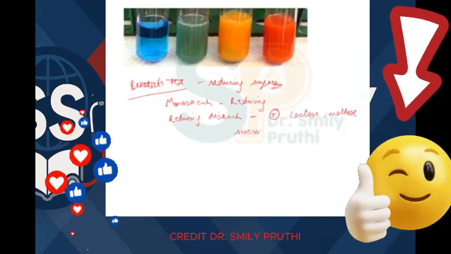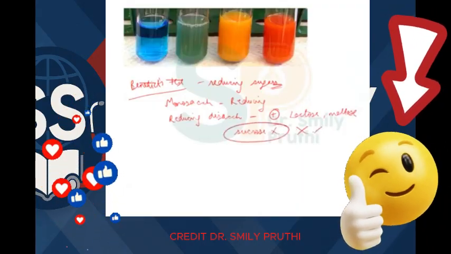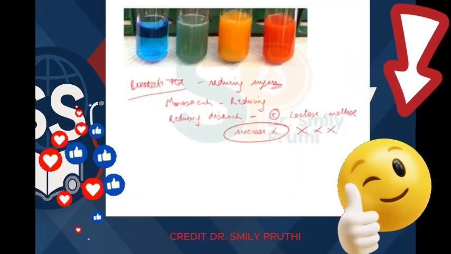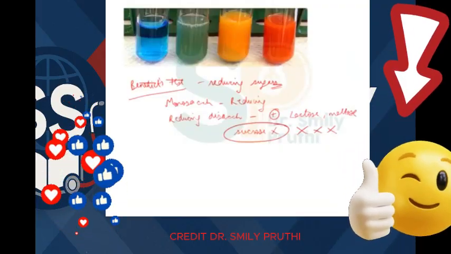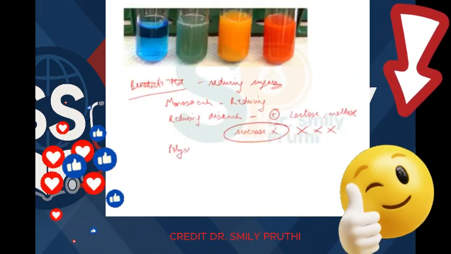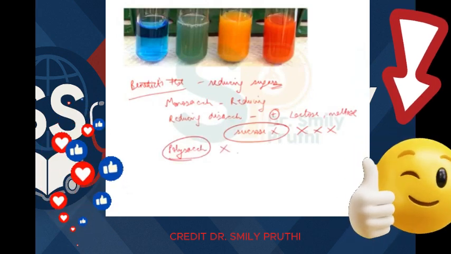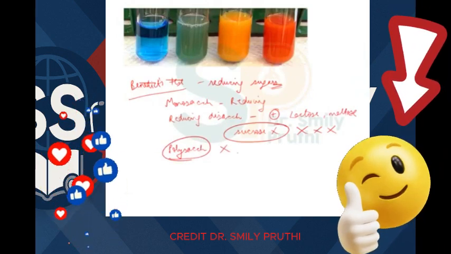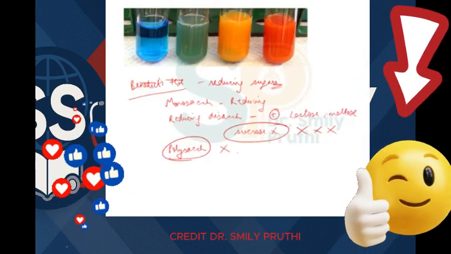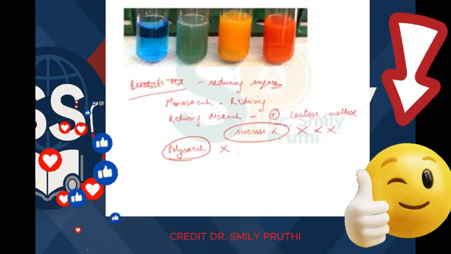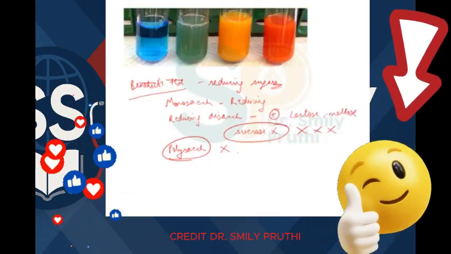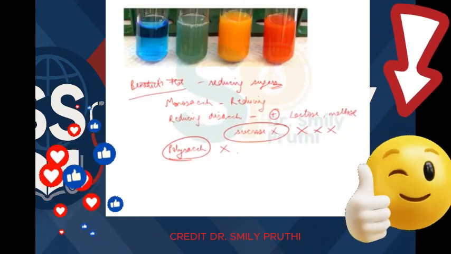You know that sucrose is a non-reducing disaccharide, so it will not give Benedict's positive, right? Then what about polysaccharides? Polysaccharides also do not react with Benedict's reagent because there is only one reducing end in a molecule of polysaccharide, right? So it is not reducing. That's why polysaccharides do not give this test positive.